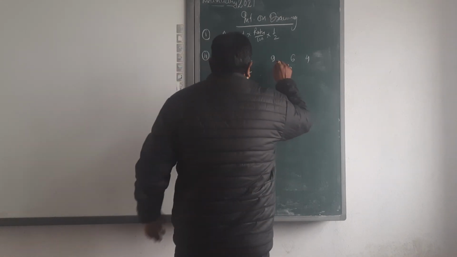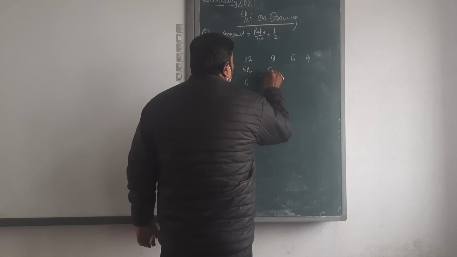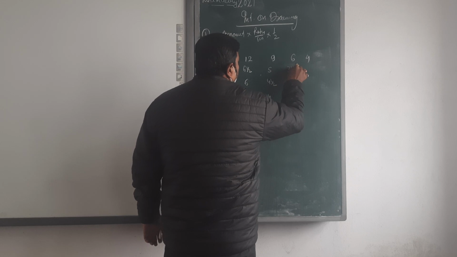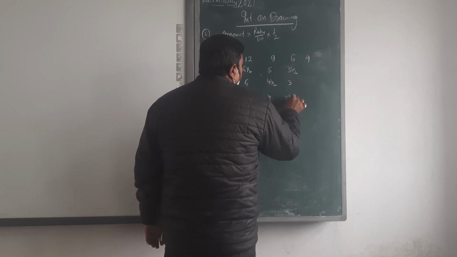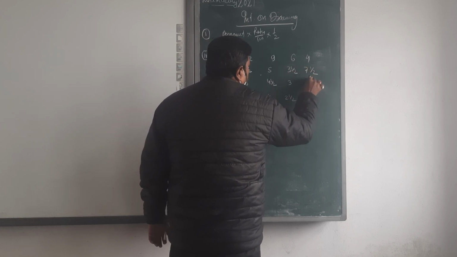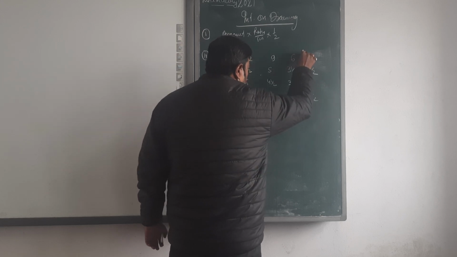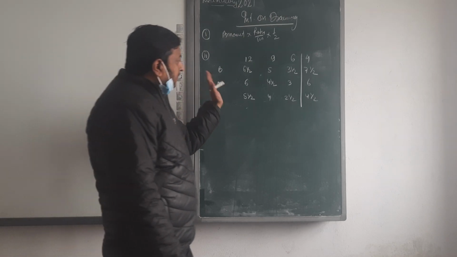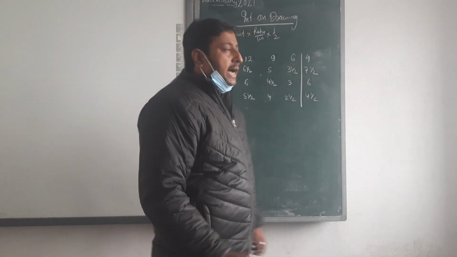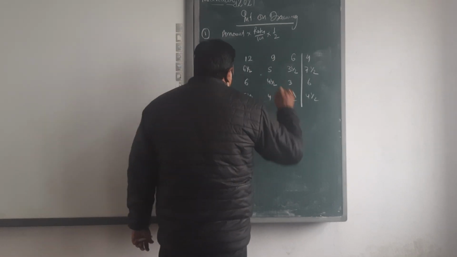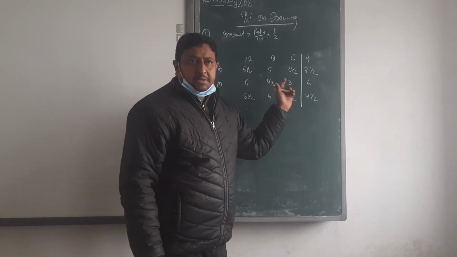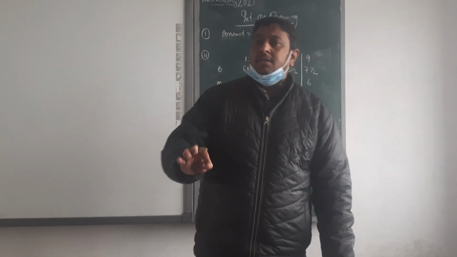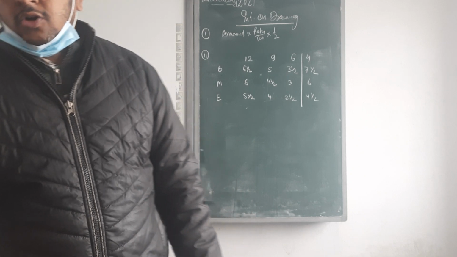Then for 9 months: 5, 4 1 by 2, 4. For 6 months: 3 and half, 3, 2 and half. It's separate. On the basis of that we calculate the interest on drawing. Like that, if 9 months drawing is in the mid, then we calculate 4.5 months interest on drawing.